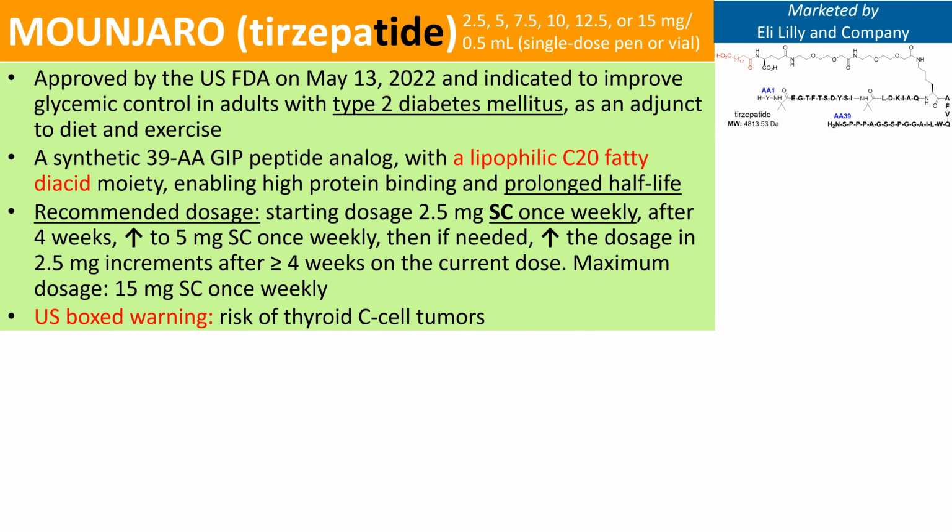Tirzepatide, brand name MOUNJARO. This medication was approved by the US FDA on May 13, 2022, and indicated to improve glycemic control in adults with type 2 diabetes mellitus as an adjunct to diet and exercise. This is a synthetic 39 amino acid GIP. So GIP refers to glucose-dependent insulinotropic polypeptide analog. Therefore, you can see this medication is a peptide analog.